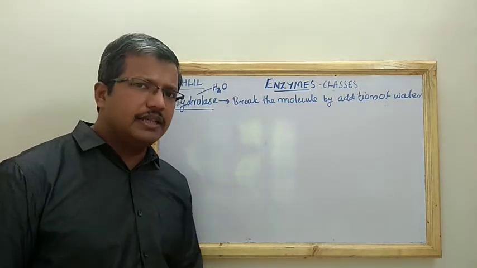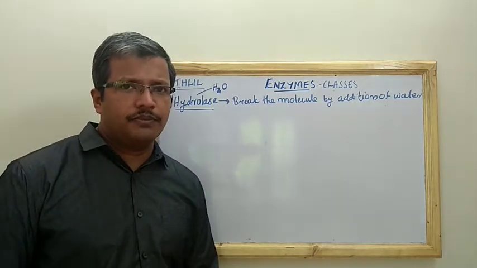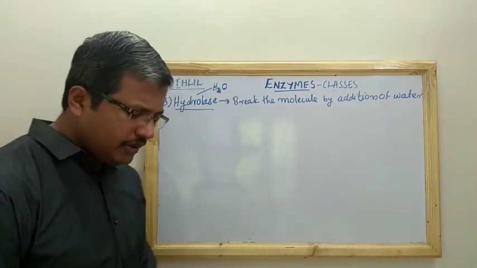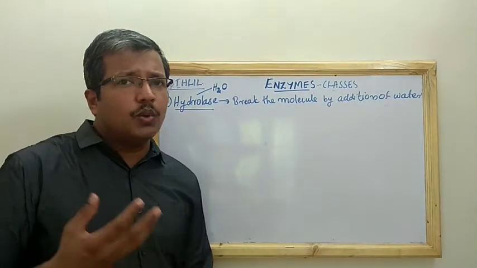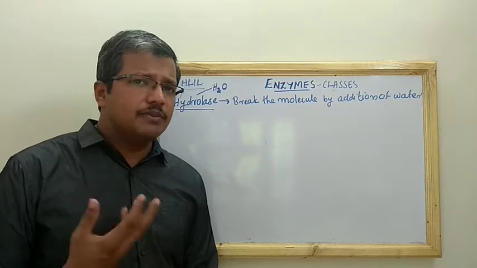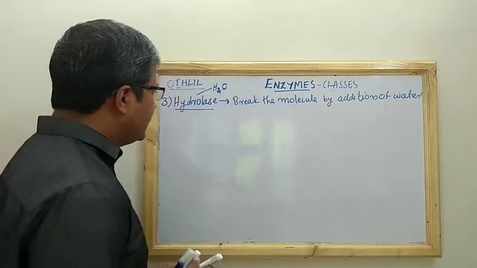Let us take the case of protein. I'm representing protein, just two amino acids, and let's see how these enzymes work.